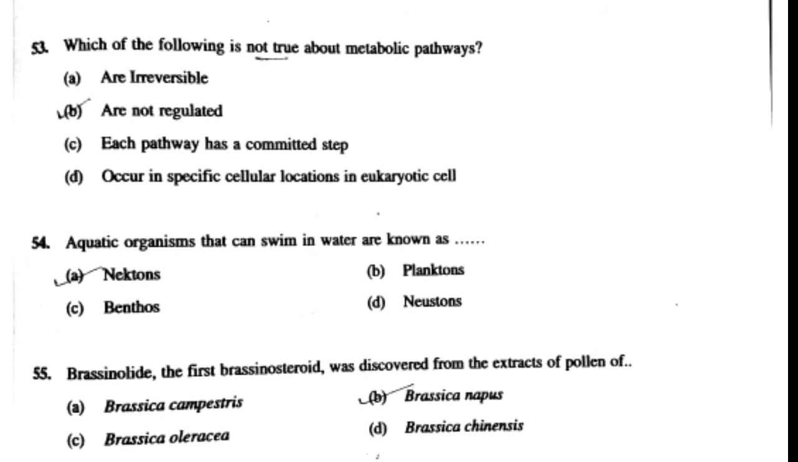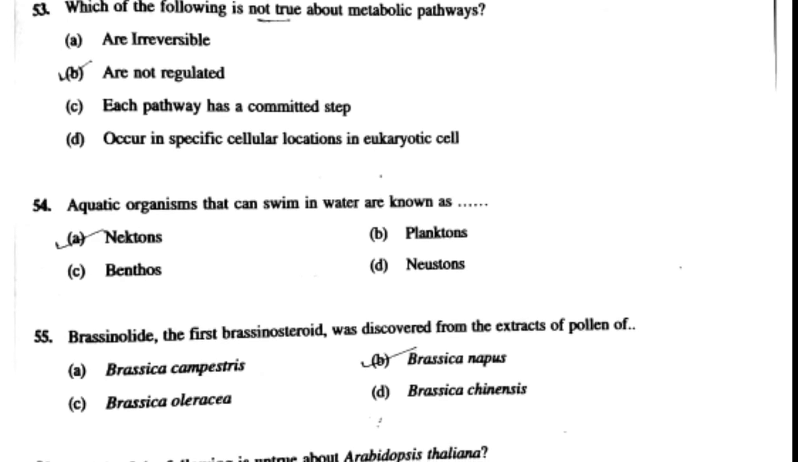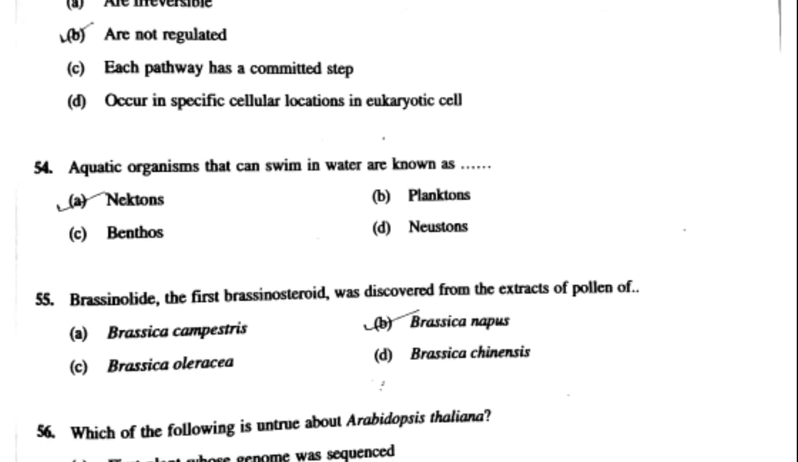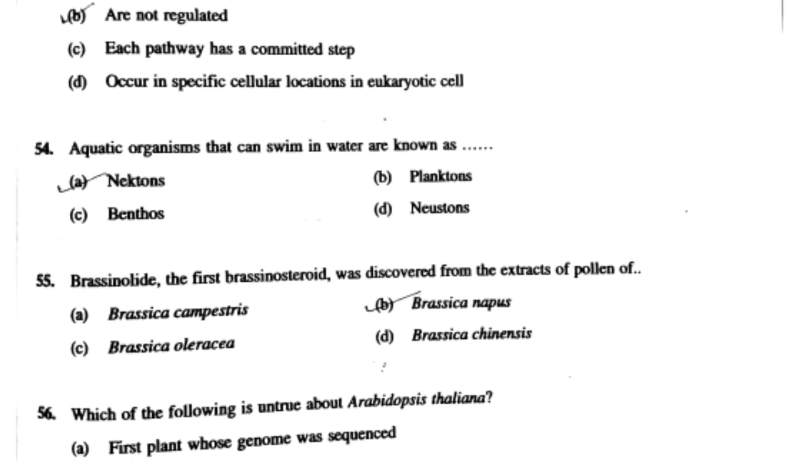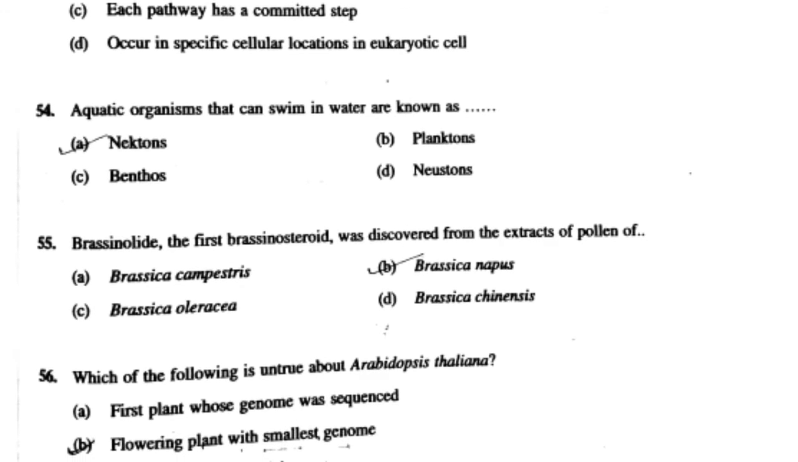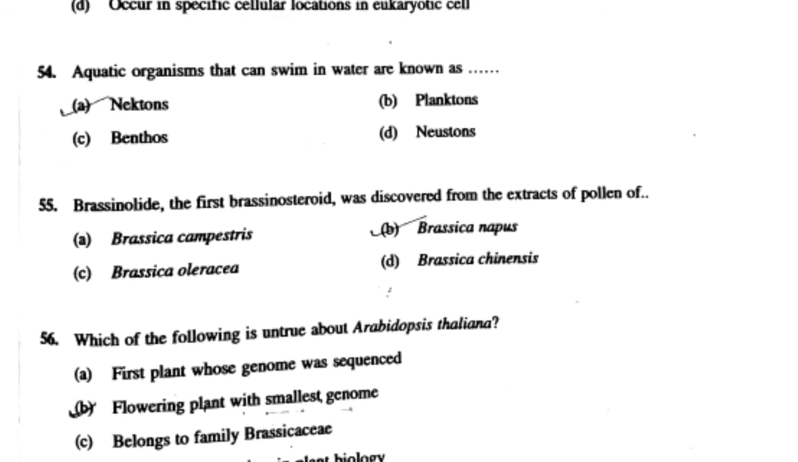54th question is aquatic organisms that can swim in water are known as? Answer is nekton. 55th question is brassinolide. The first brassinosteroid was discovered from the extract of pollen of? Answer is Brassica napus. 56th question is which of the following is untrue about the Arabidopsis thaliana? Answer is flowering plant with the smallest genome.